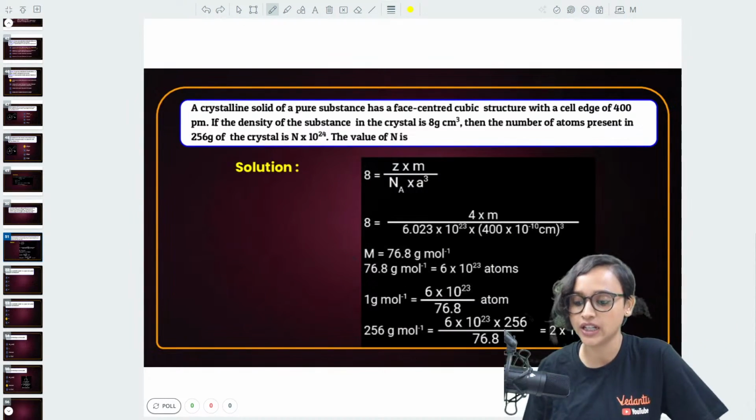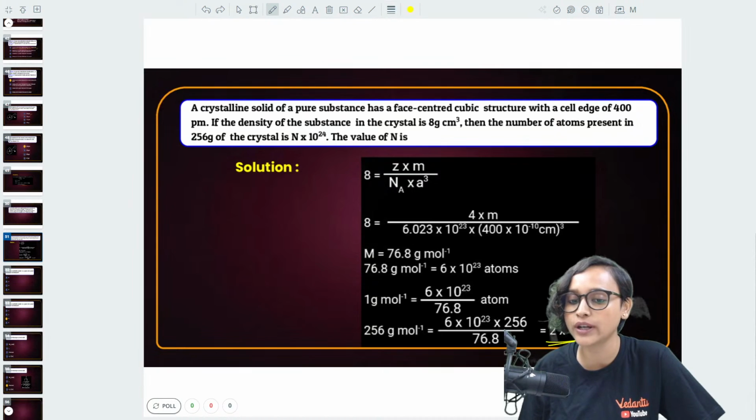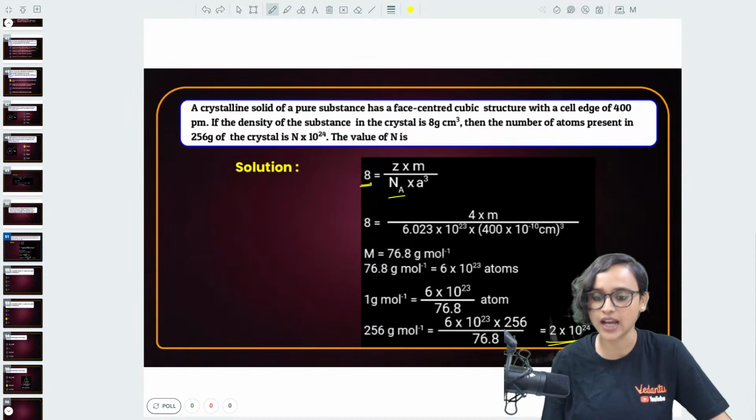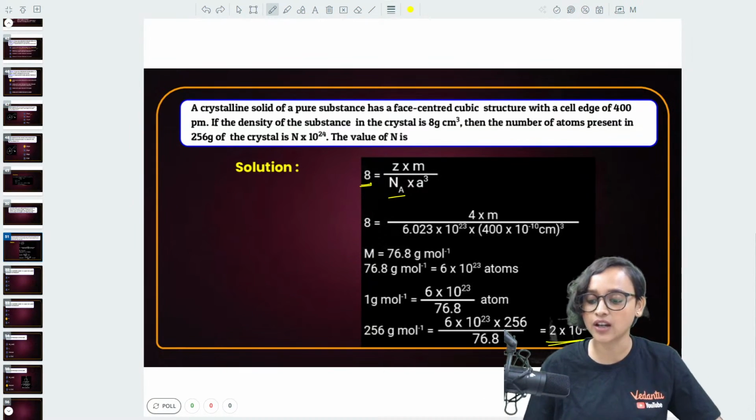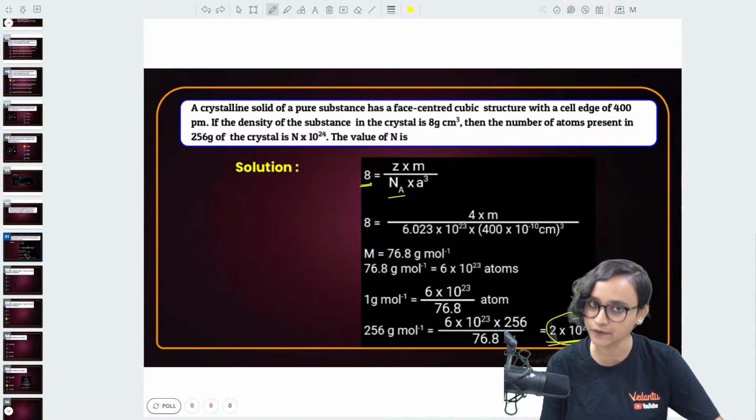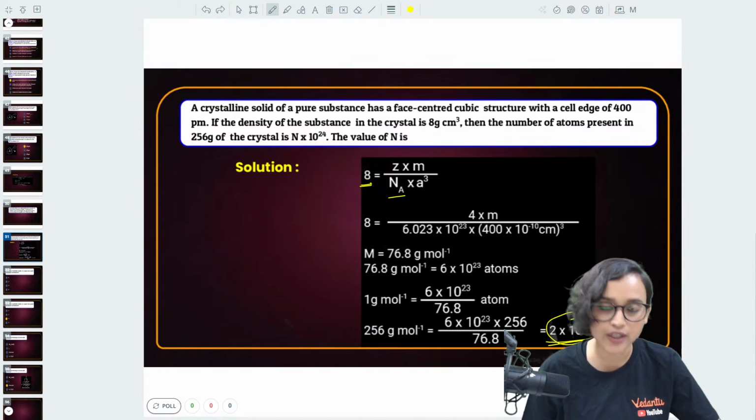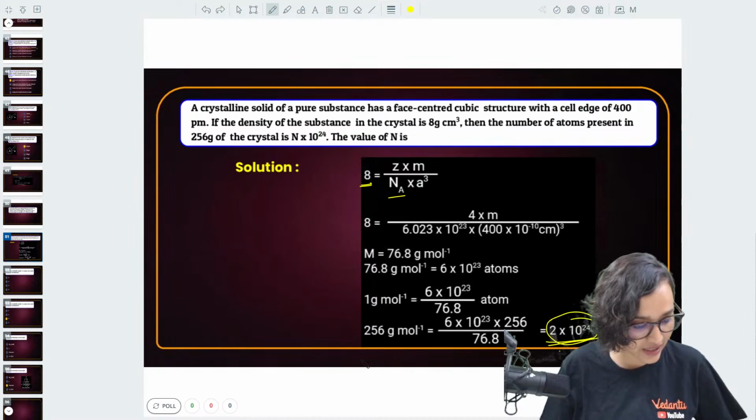Okay, you think it's 2? Let's figure it out. The correct answer is 2 into 10 to the power 24. How do we calculate? 8 gram per centimeter cube is already given to us. So 8 is equal to Z into M divided by Avogadro number NA into a cube. Now 8 is equal to 4 into M. You will put the values. Once you put the values, you know that capital M is equal to 76.8 gram per mole, which we have just calculated from here. And then finally, we get 2 into 10 to the power 24. The calculation is also here, please check it out.